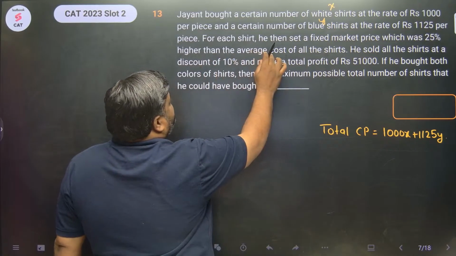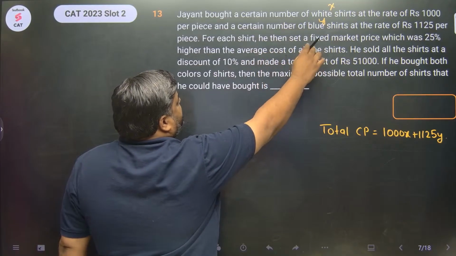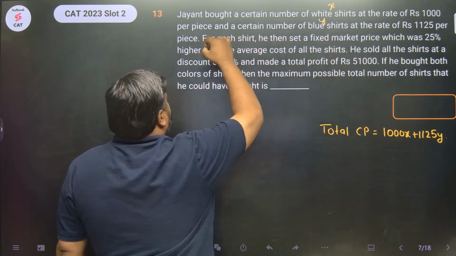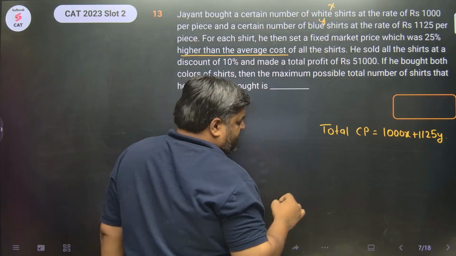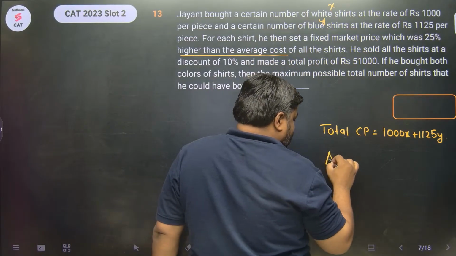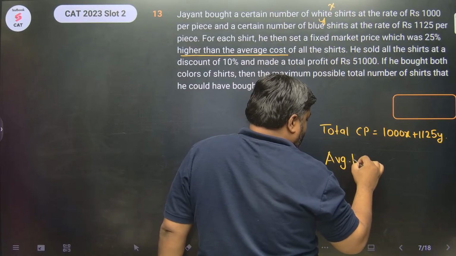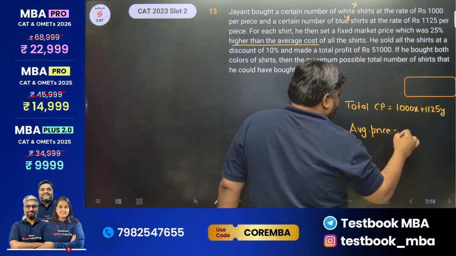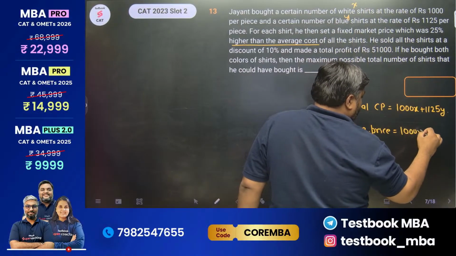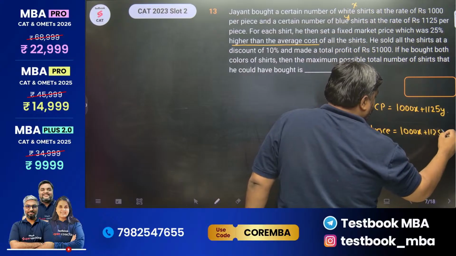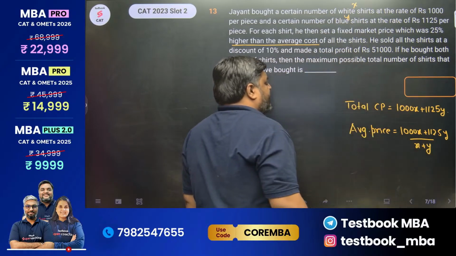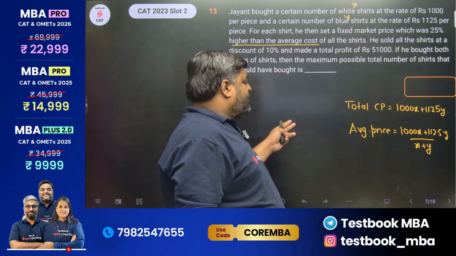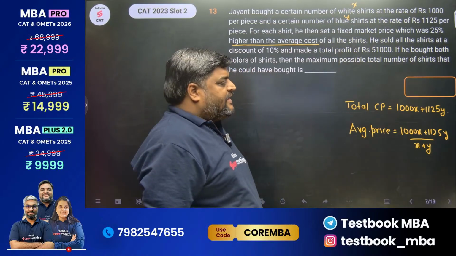Now for each shirt, he then set a fixed mark price, which was 25% higher than the average cost price of all the shirts. What is the average price? Sir, average price would be 1000x plus 1125y upon x plus y. Okay. This is the average price of one shirt.